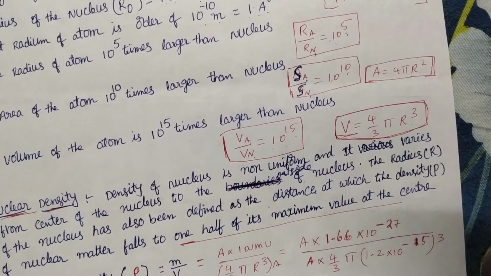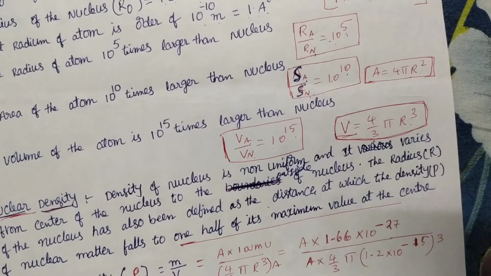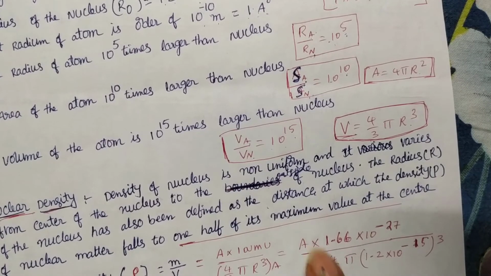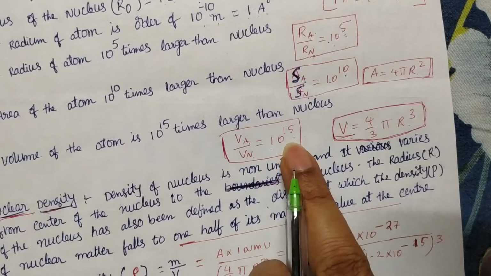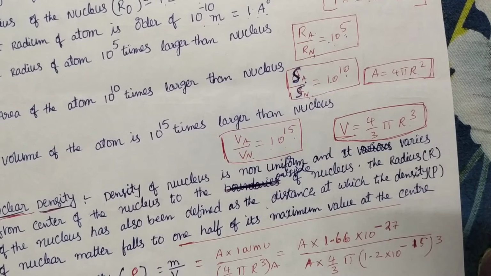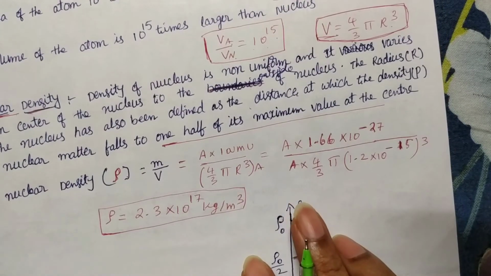Almost all of the atom's space is empty, and only a huge concentrated mass is there at the center, that too very small in space, very less in volume, that is 10 power minus 15 times. So the atom is bigger than the nucleus. Now we'll see what the density is.